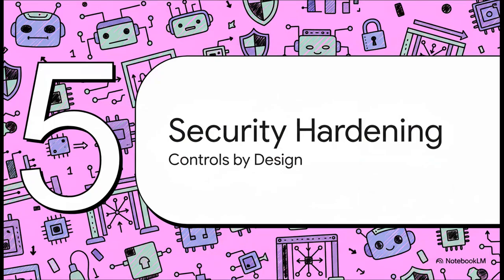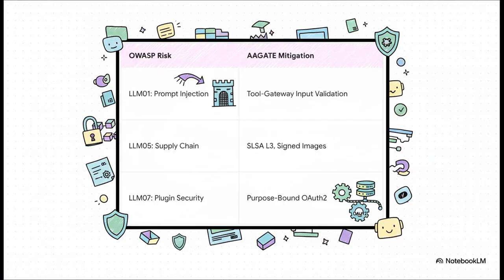So those patterns govern agent behavior. How does the architecture itself address known LLM vulnerabilities? The design directly mitigates several OWASP risks. The tool gateway performs input validation to counter prompt injection. The system uses a SLSA Level 3 pipeline and signed container images to harden the supply chain. And because all tool use is mediated by the gateway, it can enforce purpose-bound OAuth 2 tokens for plugin security.